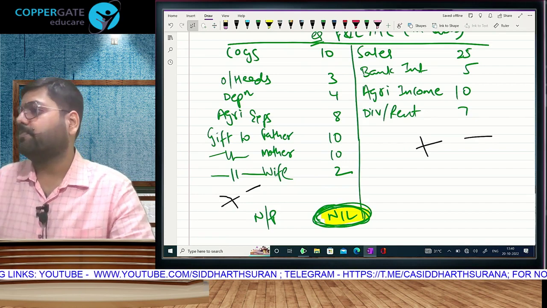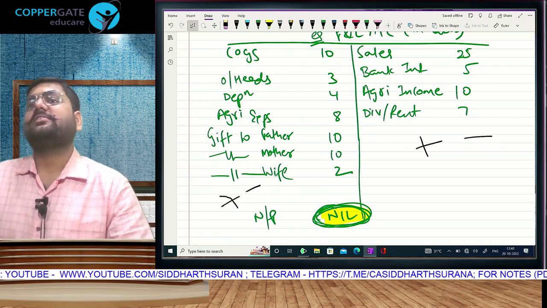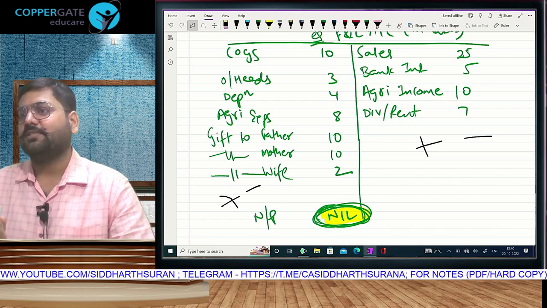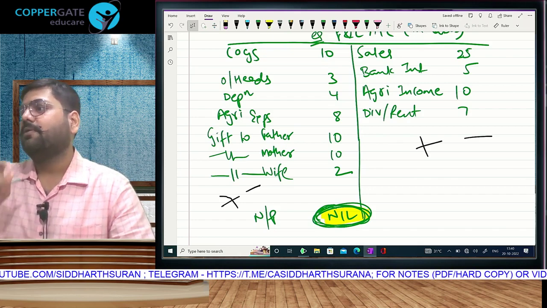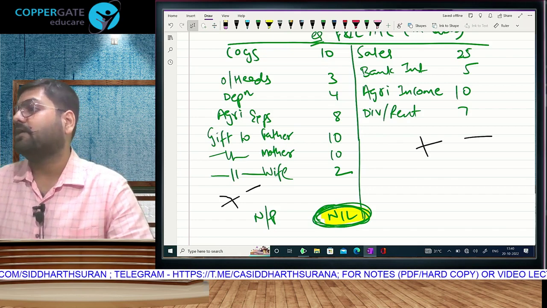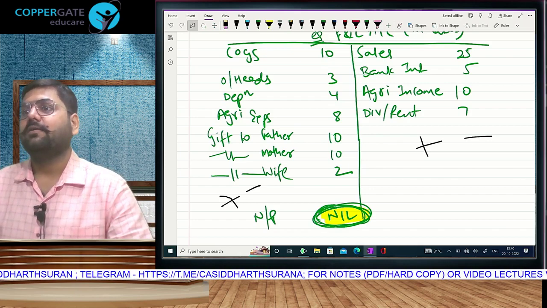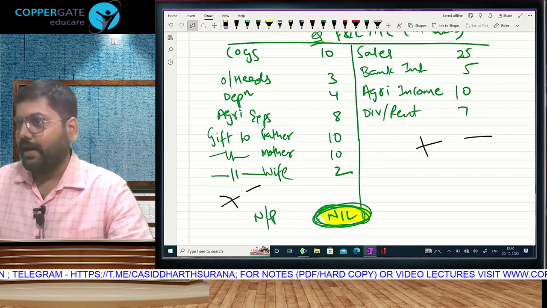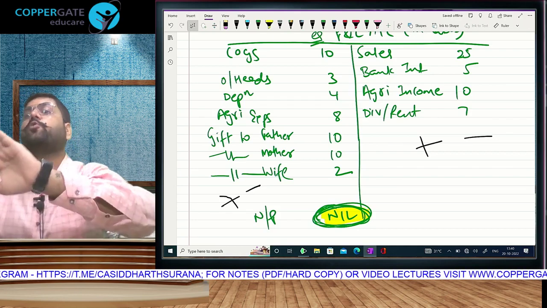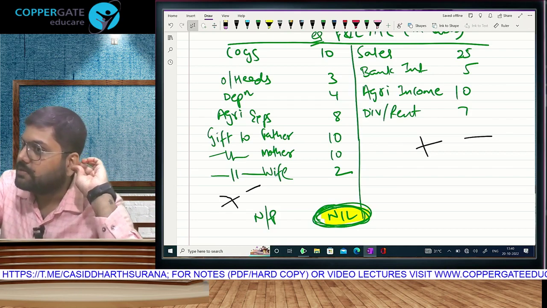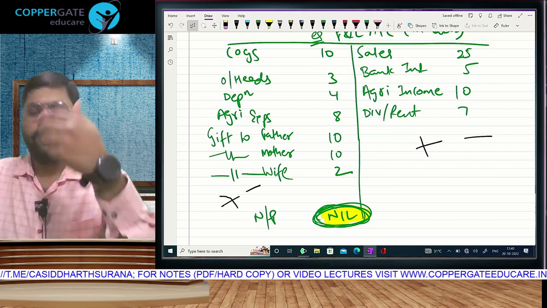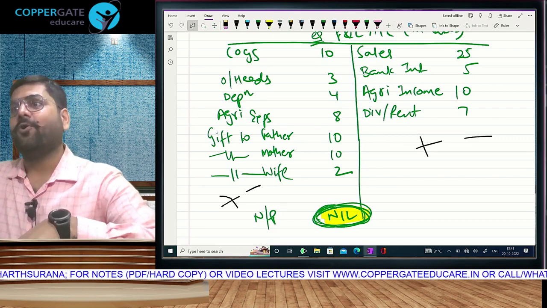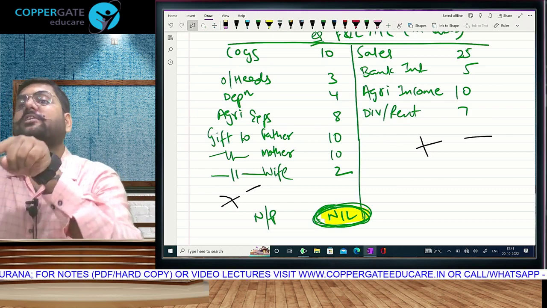Start with the wrong profit, 4 corrections, reach the correct profit. But we will not call them wrong profit and correct profit while solving sums. While solving sums, we call it net profit as per profit and loss account. Start with that. We start with the wrong profit, check the mistakes, correct the mistakes, and the final answer you can call net profit as per income tax, or net profit as per PGBP, or taxable PGBP. So start with the wrong profit, but don't write wrong profit. Write net profit as per P&L.